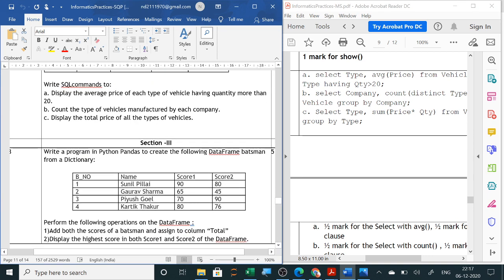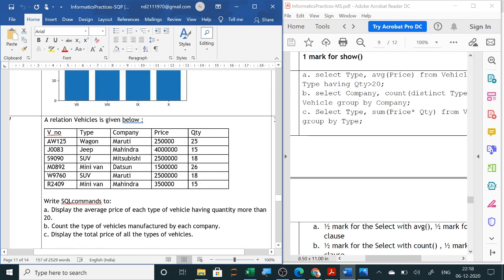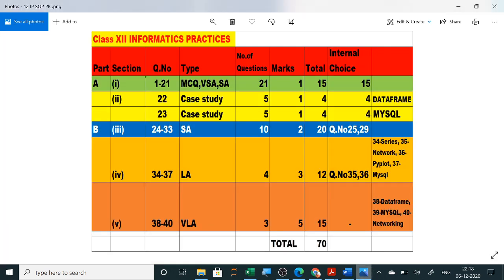Now next is your last section, that is 3 5 marks question. So we have completed our section 2 of part B. That is all the 3 marks question. So go through all the 3 marks question, and if you have any doubt, you just ask me. We will discuss more of such type of questions.